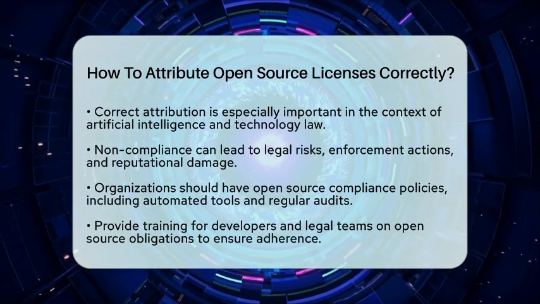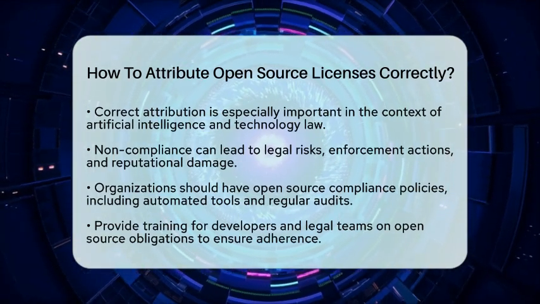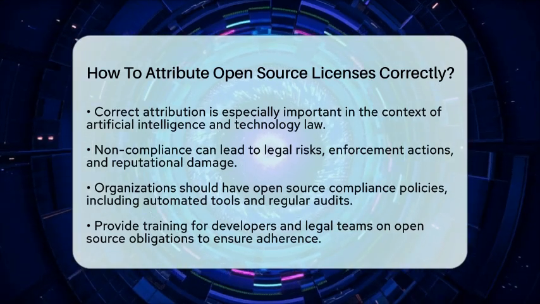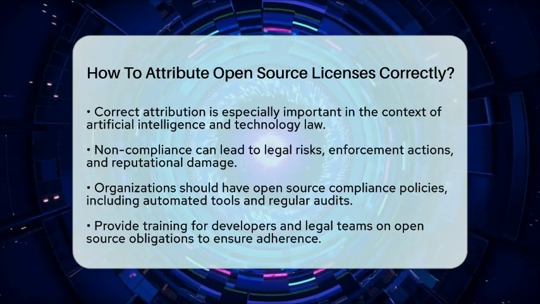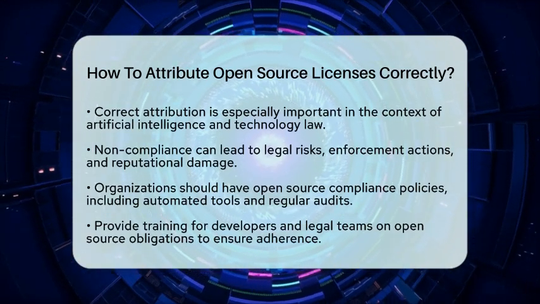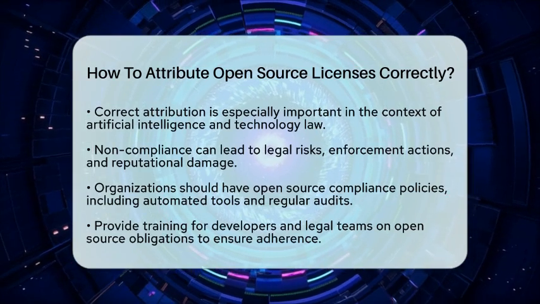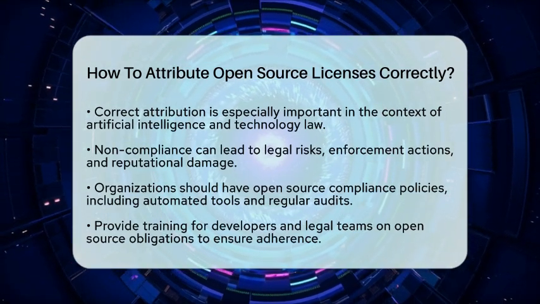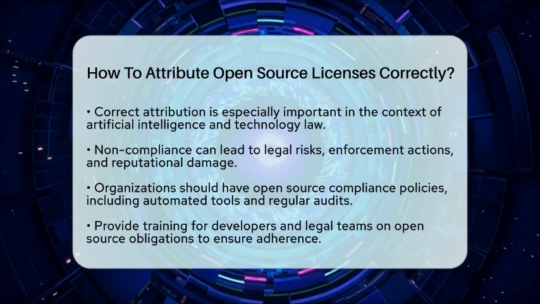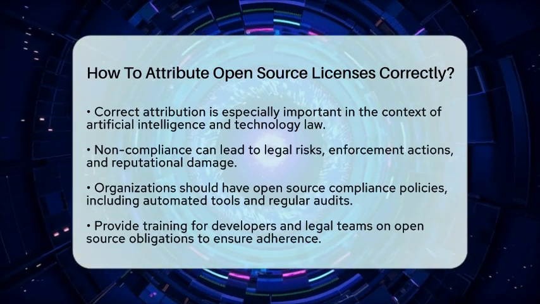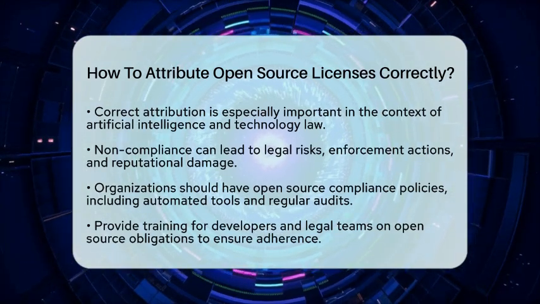Organizations should implement open source compliance policies that include automated tools to track open source usage and licenses, clear guidelines on how to include license texts and attribution notices, training for developers and legal teams on open source obligations, and regular audits to verify compliance. This approach balances the collaborative benefits of open source software with the necessary legal protections in technology and artificial intelligence development.